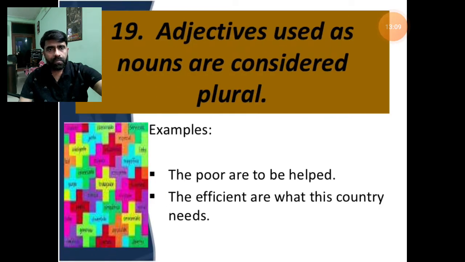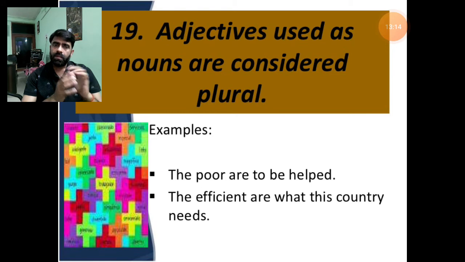On to the next rule: adjectives used as nouns are considered plural. Sometimes adjectives are used in the form of a noun, as the subject in a sentence. We are all aware of the word adjective. Adjectives are the words which tell us about a noun or pronoun. They are the describers. But sometimes they take the shape of a noun and start working as a subject. In that situation, they are considered plural.